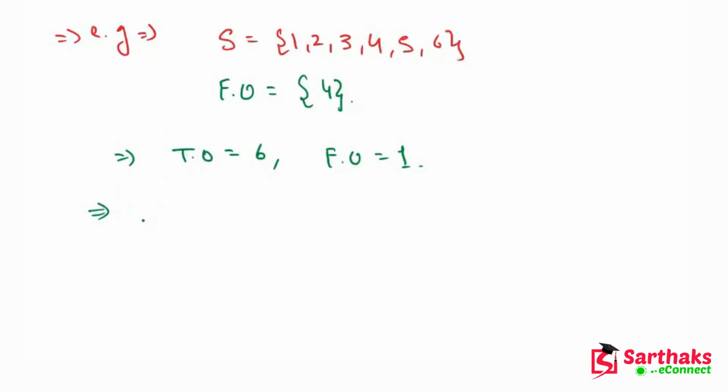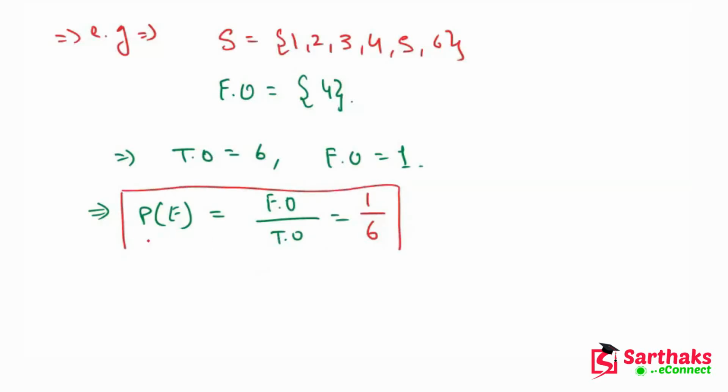Now the probability of the event is favorable outcomes divided by total outcomes, which is equal to 1 upon 6. So, my dear friend, this is the theoretical probability. In theoretical probability, we are not doing any experiment. We are just using our knowledge, the theory, the formula. With the help of this formula, we are finding the probability.